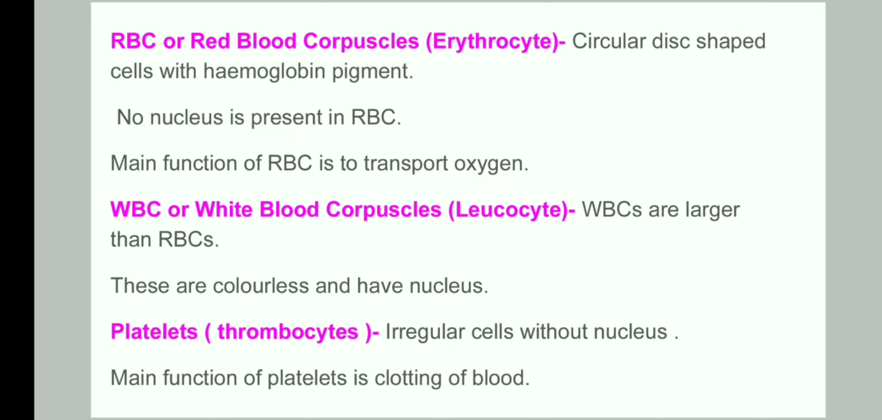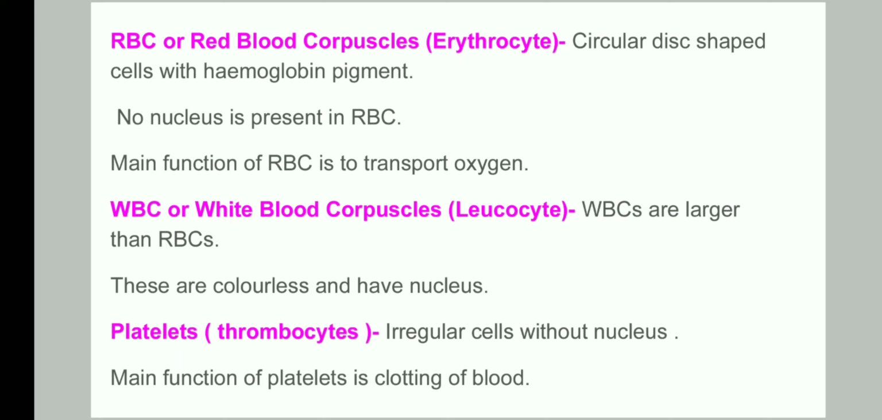Let us see about blood cells, RBCs. RBCs are also called red blood corpuscles, and they are also called erythrocytes. Erythro stands for red, so they are red in color. And these are circular disc-shaped cells, containing hemoglobin pigment which is red in color. No nucleus is present in RBCs, and the main function of RBC is to transport oxygen, as oxygen combines with hemoglobin and forms oxyhemoglobin and is transported throughout the body.